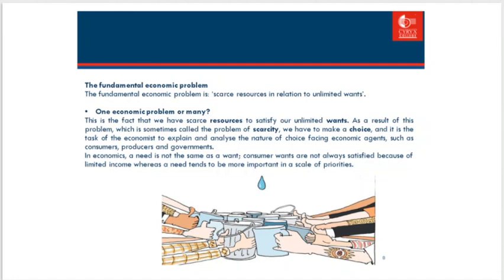One economic problem or many. This is the fact that we have scarce resources to satisfy our unlimited wants. As a result of this problem, which is sometimes called the problem of scarcity, we have to make a choice. And it is the task of the economist to explain and analyze the nature of choice facing economic agents, such as consumers, producers, and governments. In economics, a need is not the same as a want. Consumer wants are not always satisfied because of limited income, whereas a need tends to be more important in a scale of priorities.